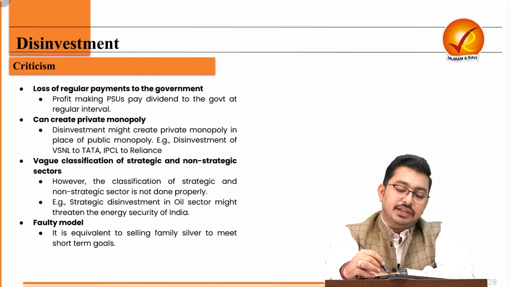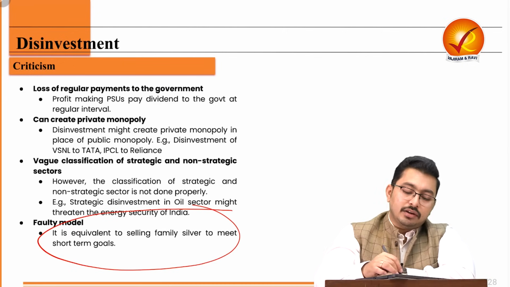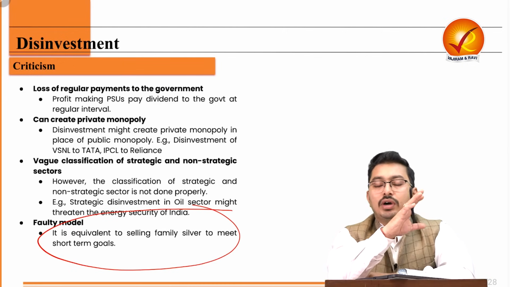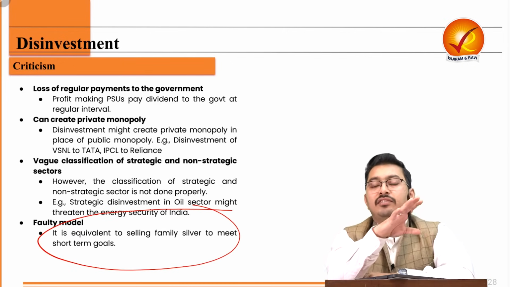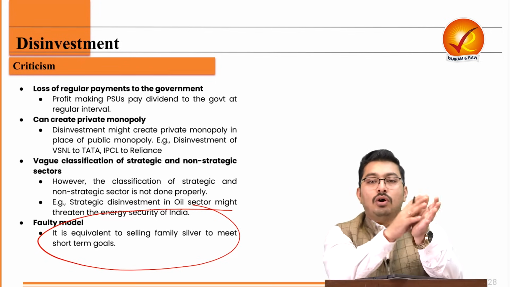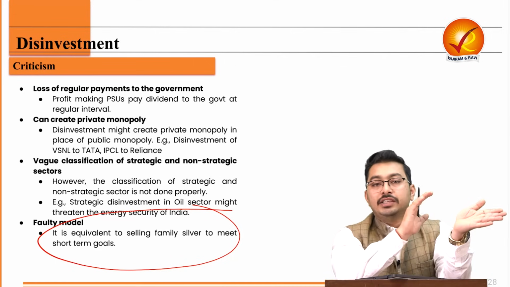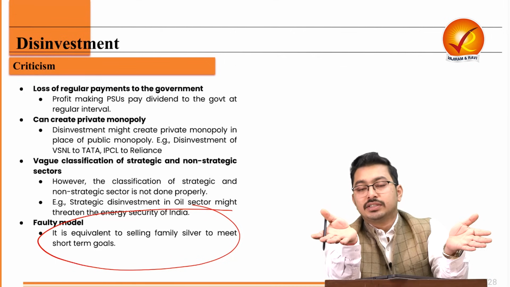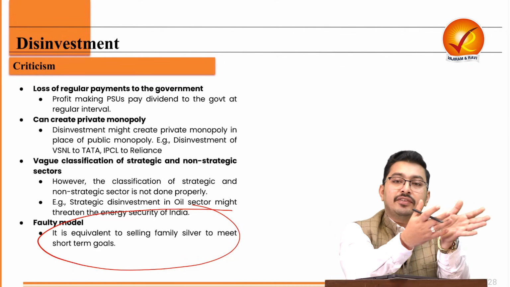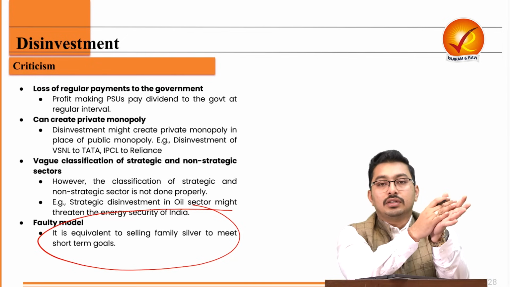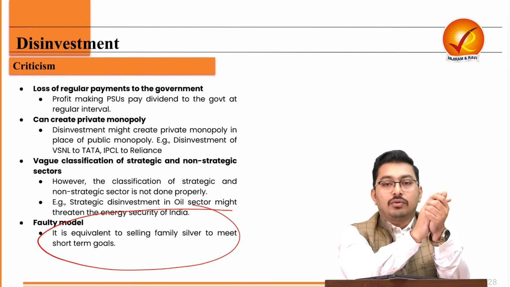And there is no clear model as to how the disinvestment is happening. Is it because of the budgetary needs, or is it because of good financial decisions? Now, it might happen that I need 50,000 crores this month for my budgetary allocation.